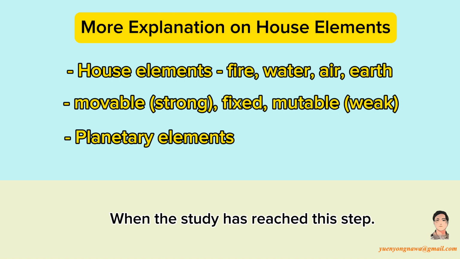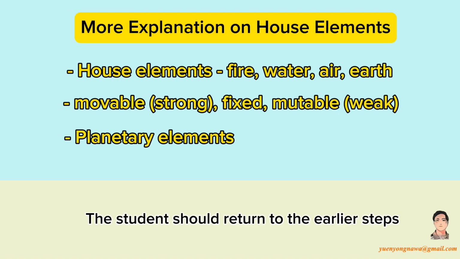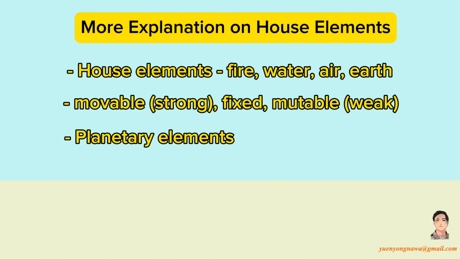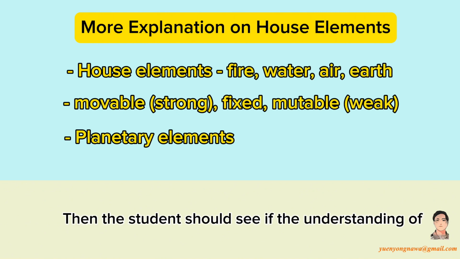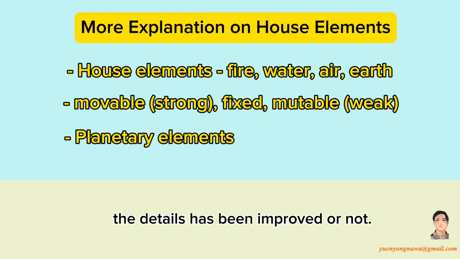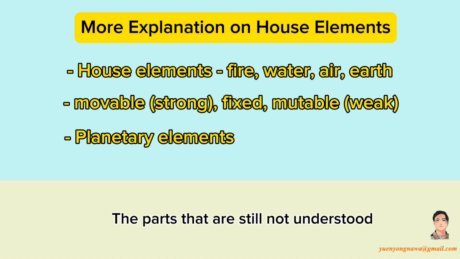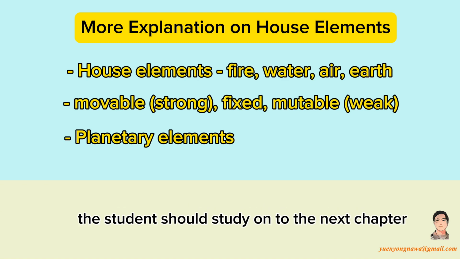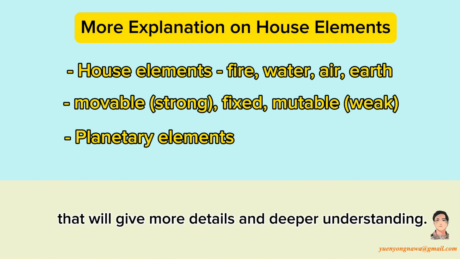When the study has reached this step, the student should return to the earlier steps once again and try to predict her own horoscope. Then the student should see if the understanding of the details has been improved or not. The parts that are still not understood and are still unclear should be noted. From there, the student should study on to the next chapter that will give more details and deeper understanding.